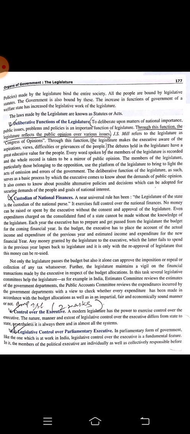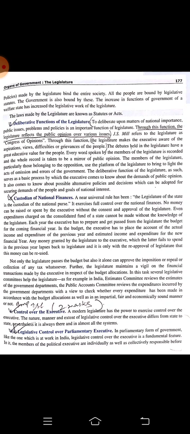Legislative control over the parliamentary executive. In the parliamentary form of government, like the one working in India, legislative control over the executive is a fundamental feature. The members of the political executive are individually as well as collectively responsible before the legislature.